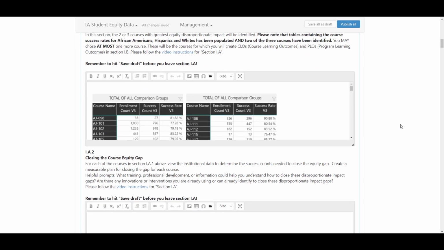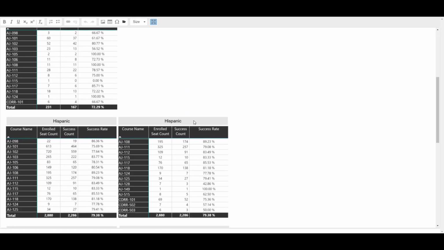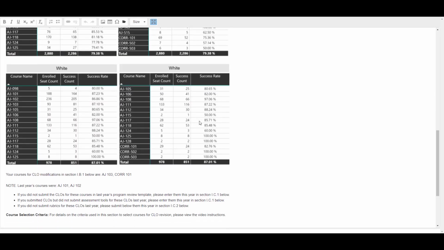Then scroll down to Section 1A1, Course Success Rates. In this section, we will review course success rates for African Americans, Hispanics, and whites in each of your courses. We will locate those courses that have the most significant equity disproportionate impact.